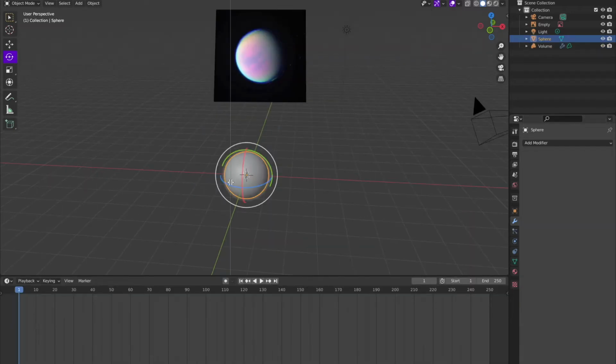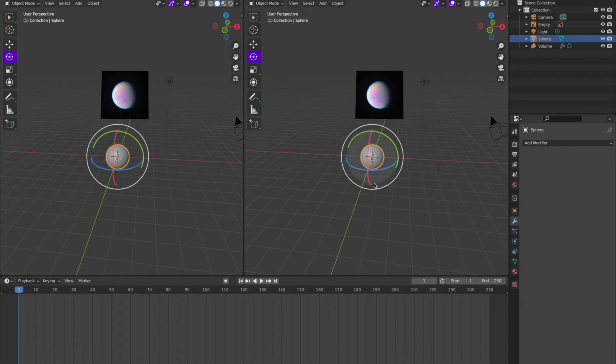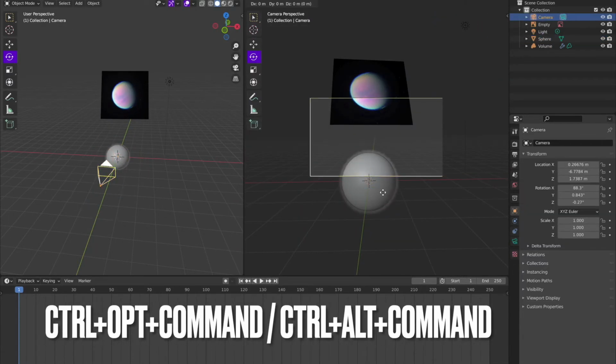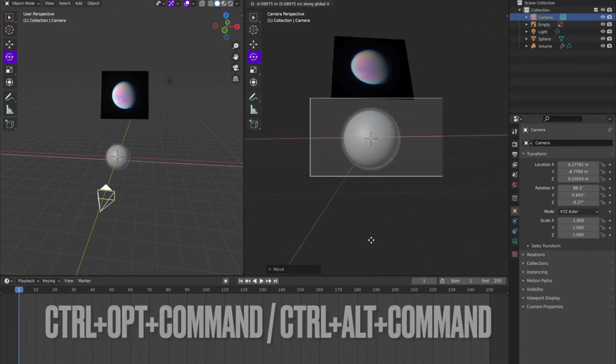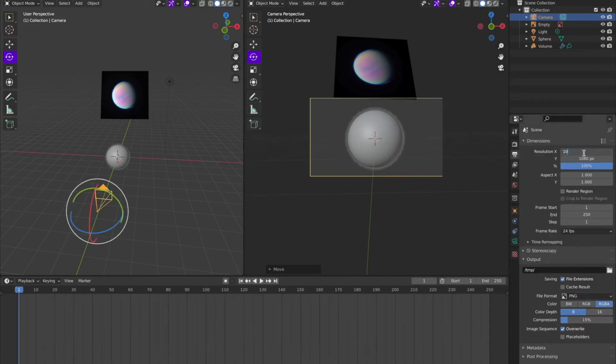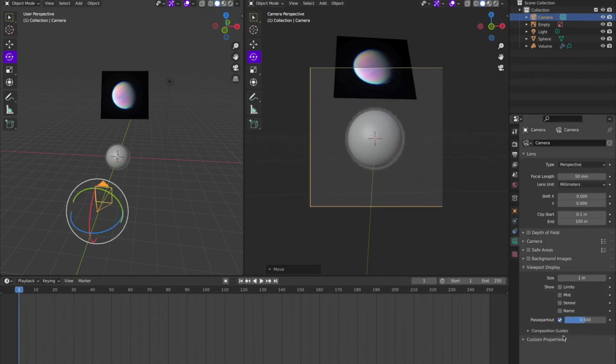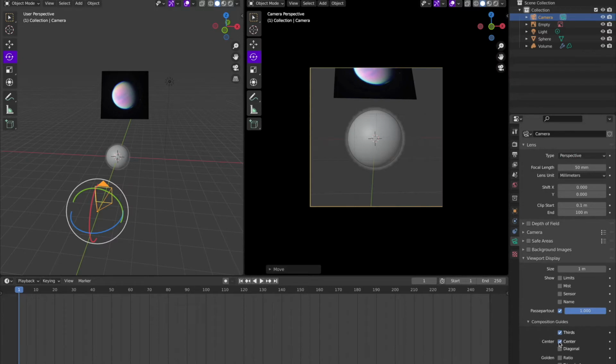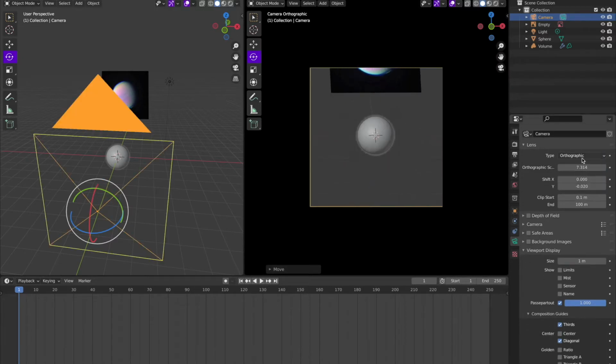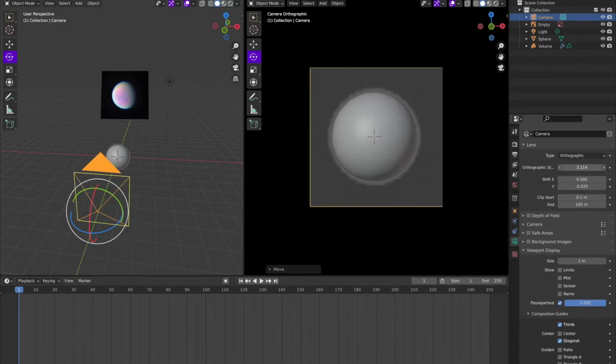So here I am just splitting the screen and setting up the camera. So I have what it would look like in the end on one side, and then I can still play around with everything on the other side. So adjust that camera. I switched to an orthographic view because that makes it seem more cinematic and dramatic.